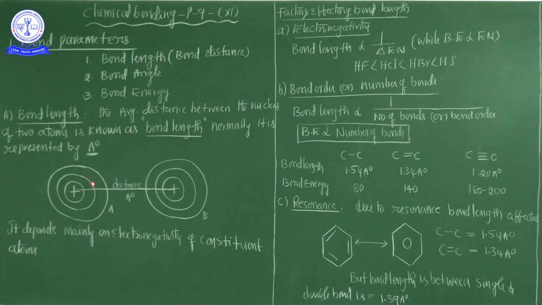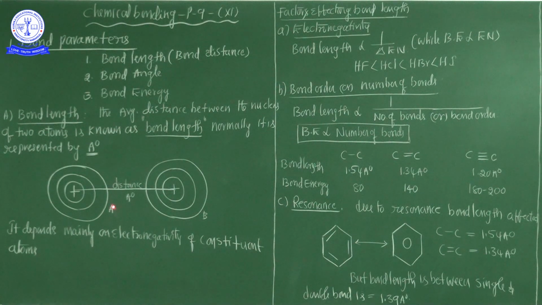Actually, my dear students, the bond length is decided by a number of factors. Electronegativity is one of the major factors deciding the bond length. For example, take A and B, two different types of atoms.